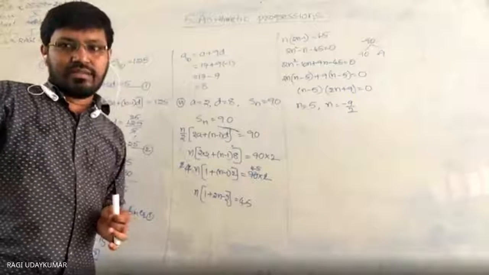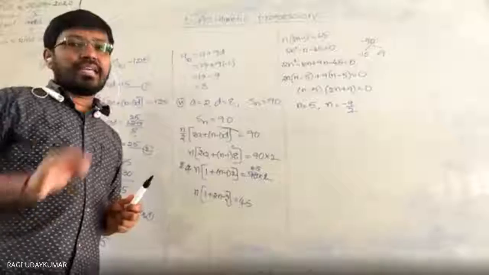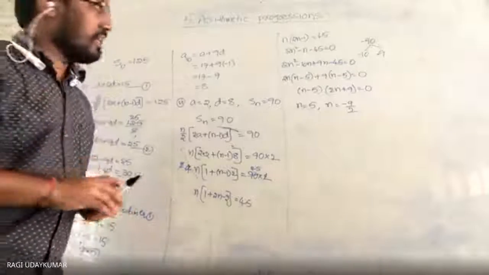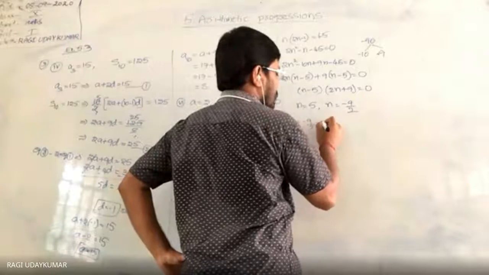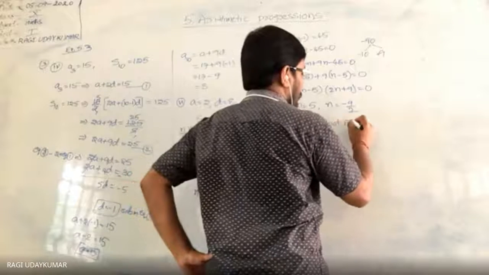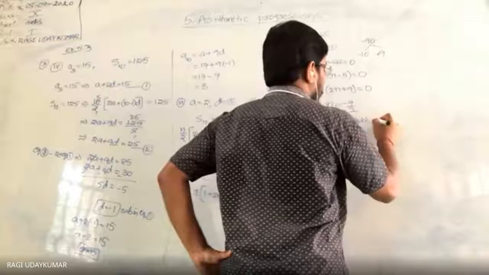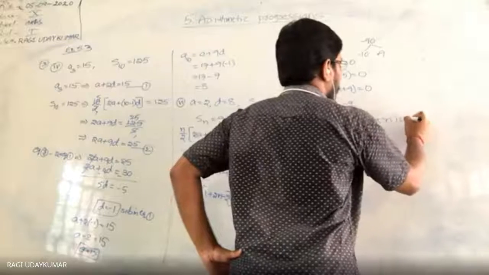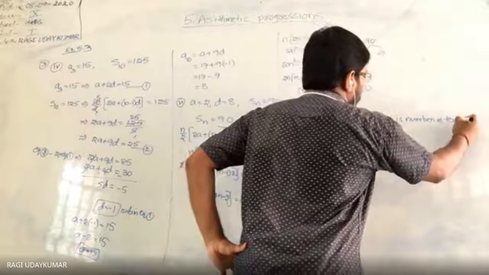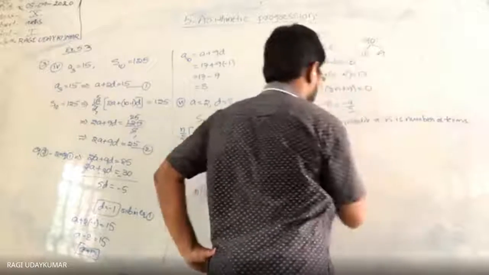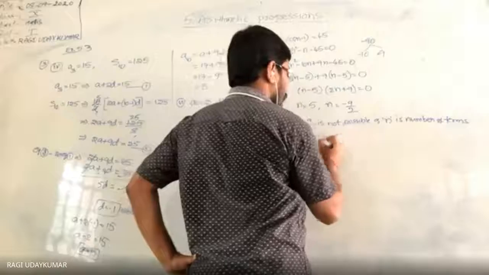Why? Because n is the number of terms. n is equal to minus 9 by 2 is not possible, as n is the number of terms. The number of terms will not be negative or a fraction. So therefore n is equal to only 5.